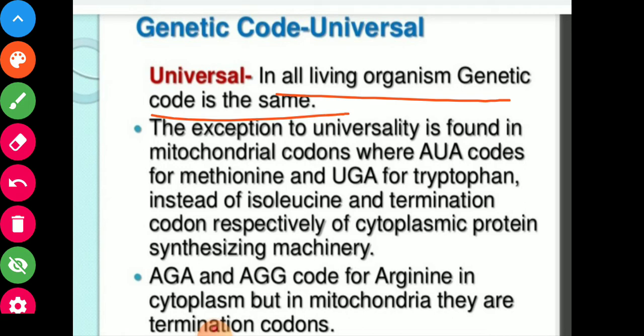The exception to universality is found in mitochondria. So in mitochondria, the exception is that the codon AUA codes for methionine and UGA for tryptophan, instead of isoleucine and termination codon respectively. So UGA is termination codon also.